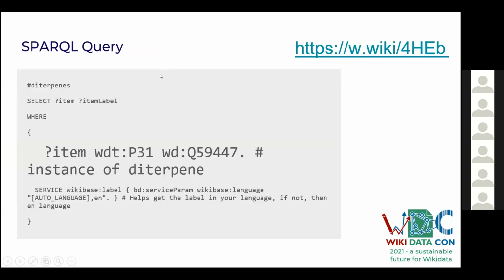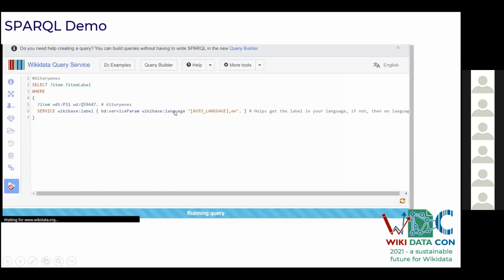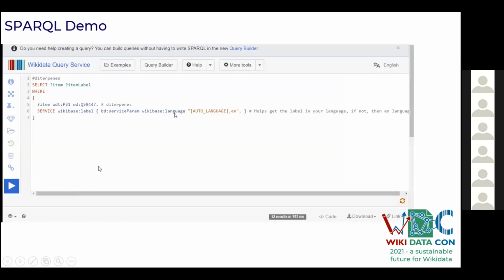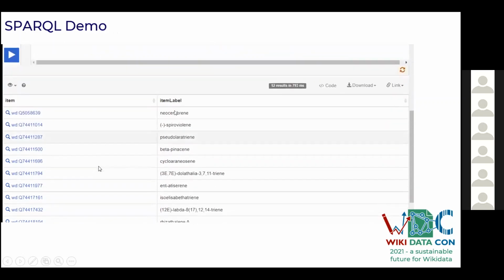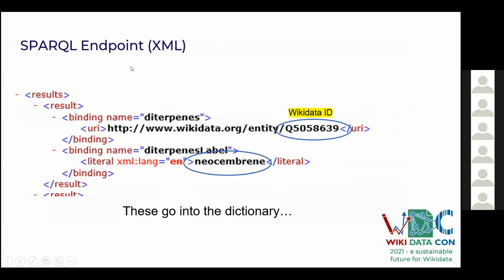For the dictionary creation, we use a SPARQL query. We take the example of diterpenes, as diterpenes are categorized in terpene synthase, right? So here is a SPARQL demo for the diterpenes, where we take Wikidata P31, instance of diterpenes, and we got the SPARQL results. Now we have SPARQL results in which we have the Wikidata IDs and the labels of diterpenes. So here is the SPARQL endpoint.